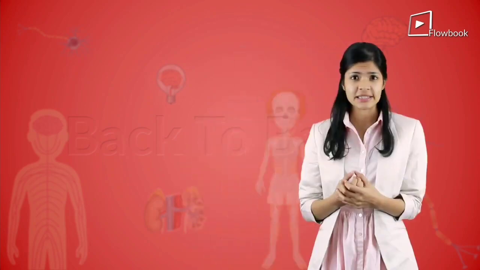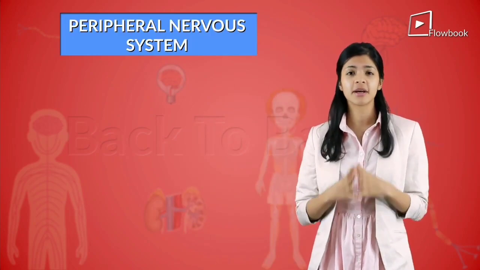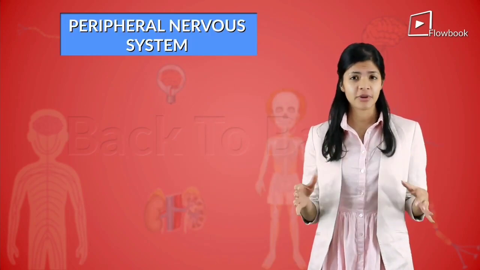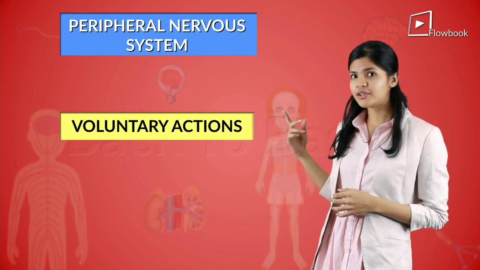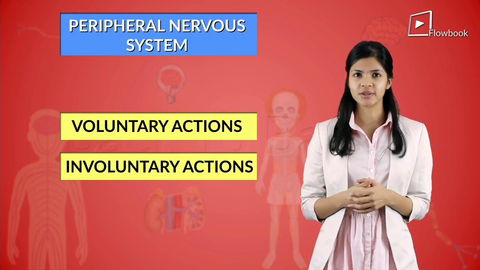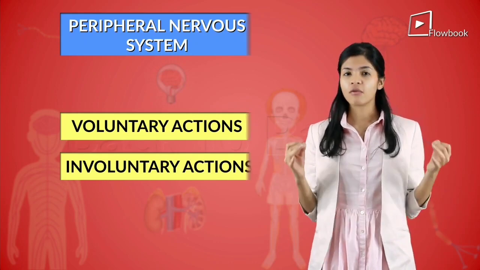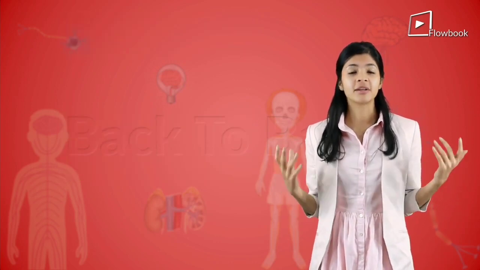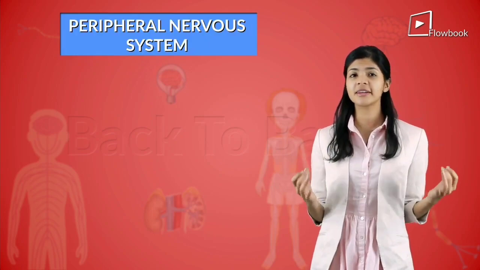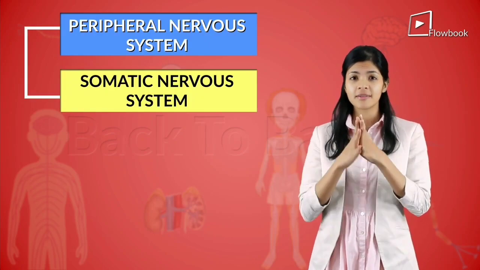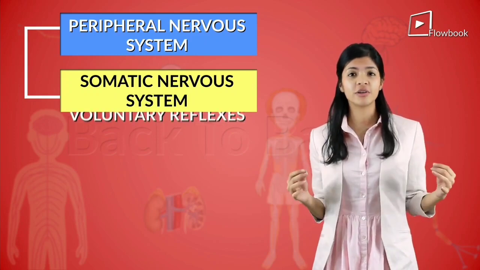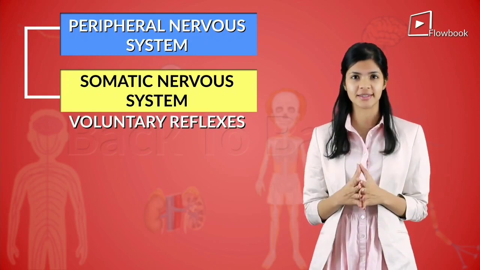Learned about the basics of the peripheral nervous system. Now, it has been separated into two different divisions based on voluntary actions and involuntary actions. You see, voluntary responses are made in a conscious state. The somatic nervous system is that part of the peripheral nervous system that controls all the voluntary responses or reflexes.